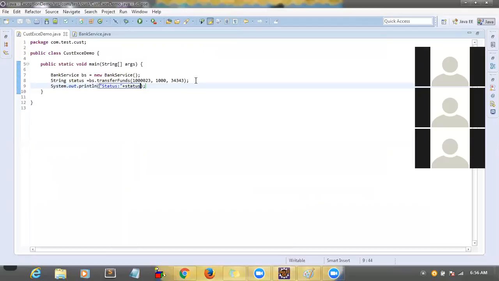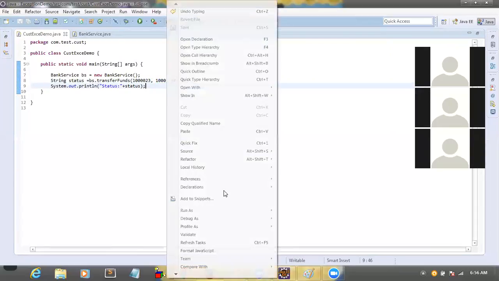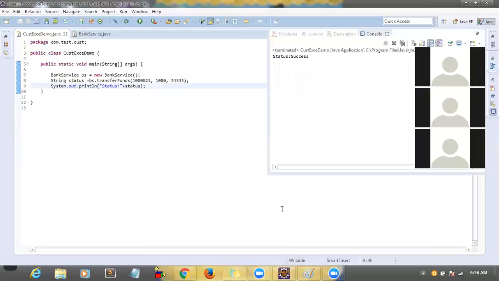When you put String, you're holding that information in status, right? Yes, I just want to hold that status in a string. After that, I want to display it. So now let me run it. You are trying to transfer funds from this account to this account, $1,000. Now let me run it. So it is saying status success, fund transferred successfully.